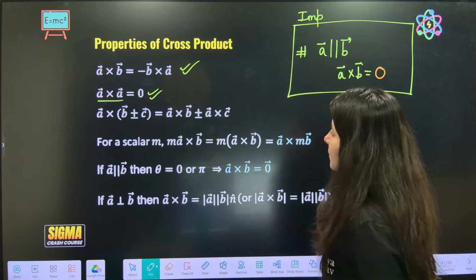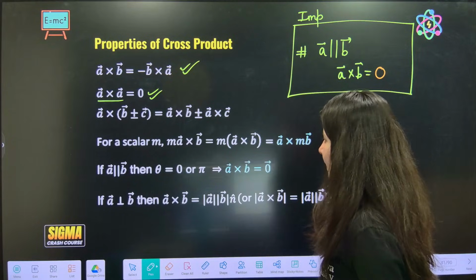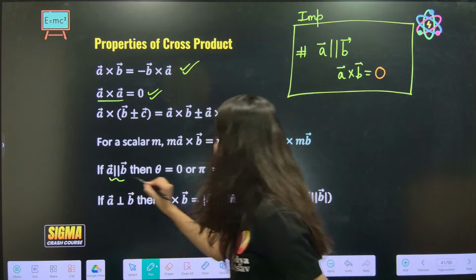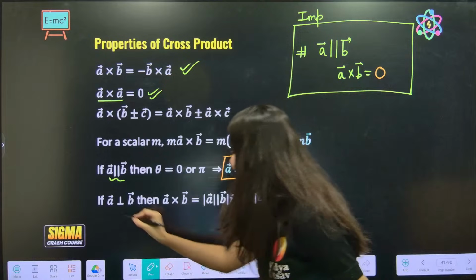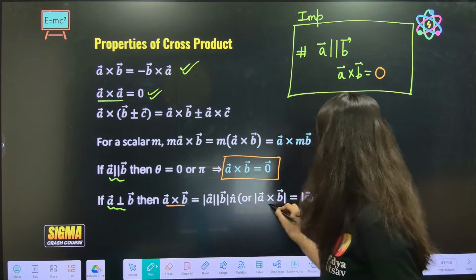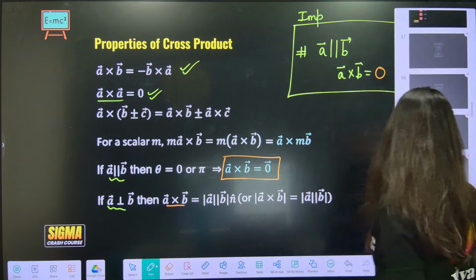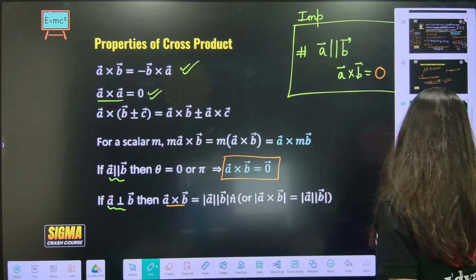Okay. Yes, if A is parallel to B, then A cross B is 0. Already written over here. A is perpendicular to B, then what will happen? A cross B is AB n cap. That's it. Sine theta will become 1.